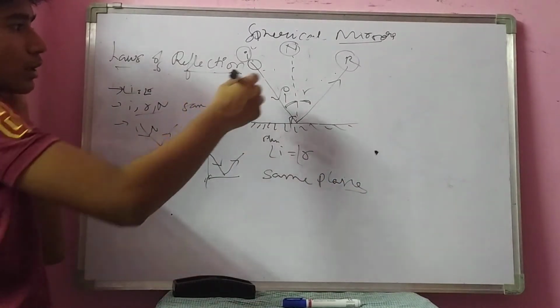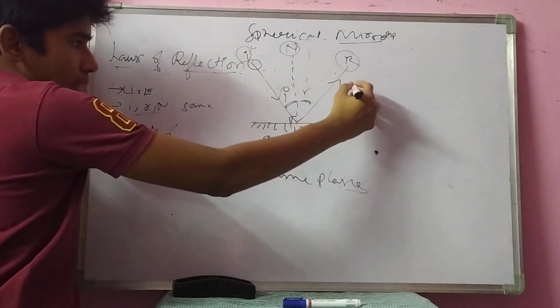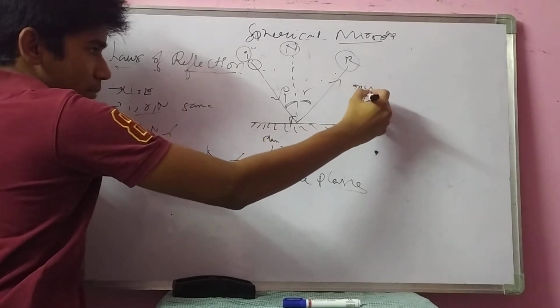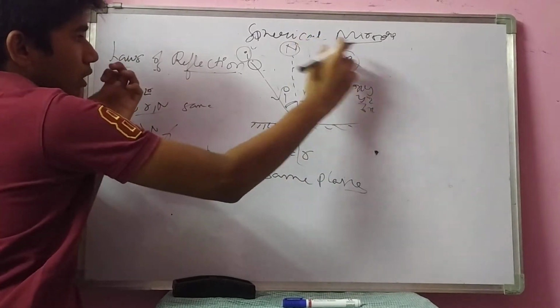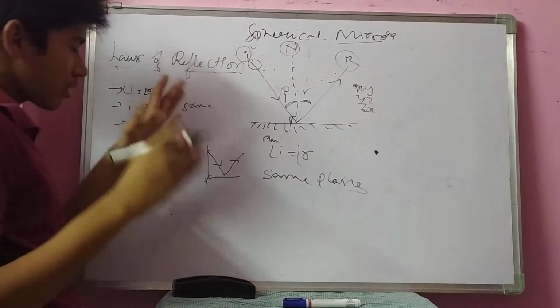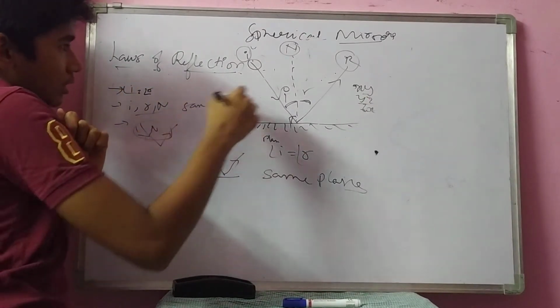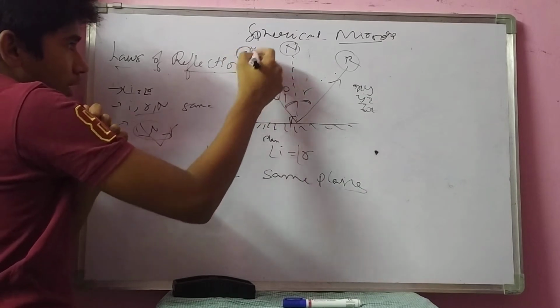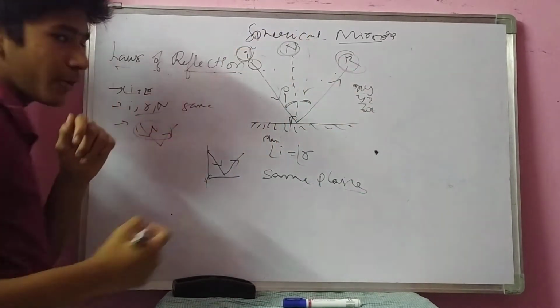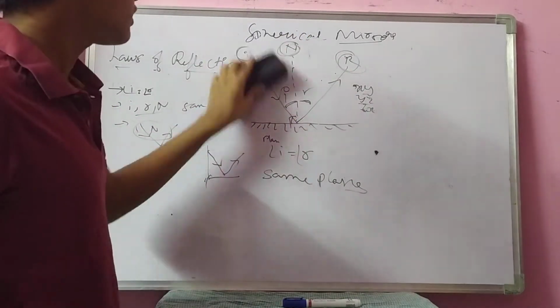Okay, we draw normal also. If I and R are exactly on the same plane, in the sense xy plane or yz plane or zx plane, the normal also will be in that plane. So, clear? I and R. If I see only, I can say I, R, normal are together. Okay. We had applied this for plane mirror.